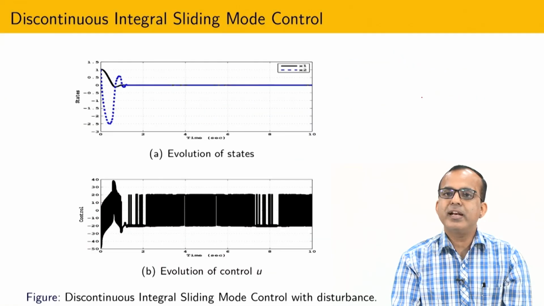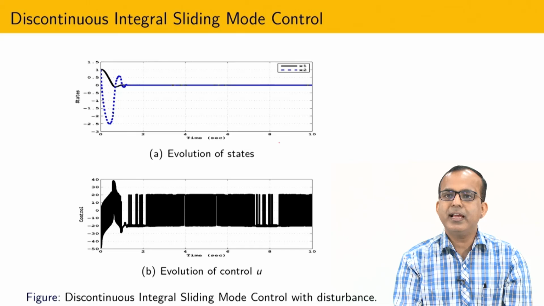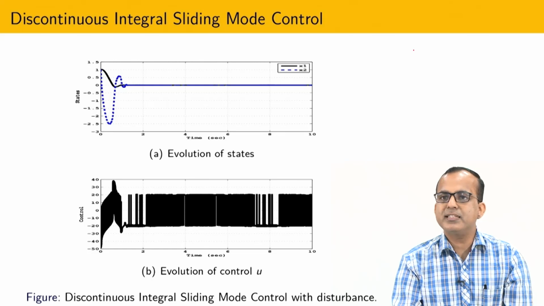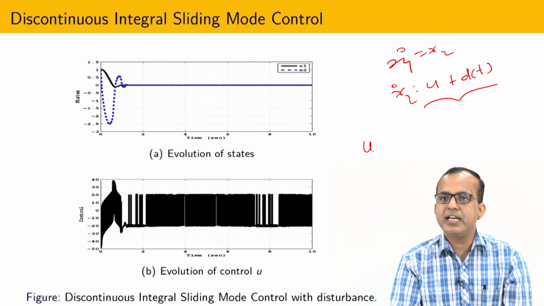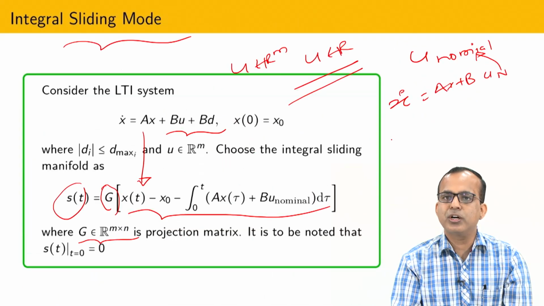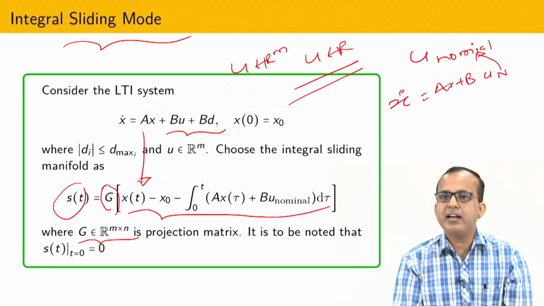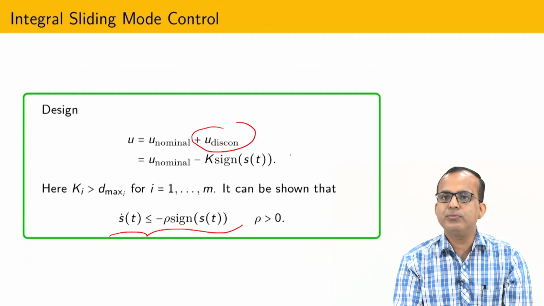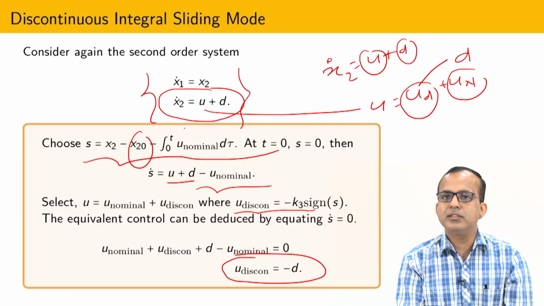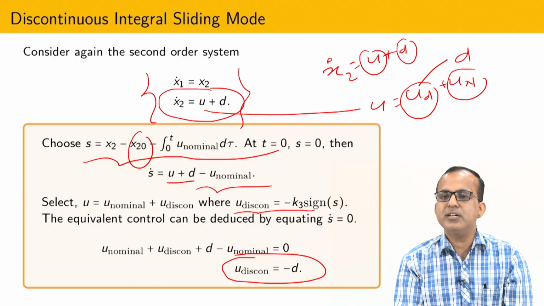Now U nominal you can design by the Bernstein control method, and in this way I will get exact convergence. It means that now all properties of higher order sliding mode control are satisfied. I have U equal to dt, so I have the disturbed system and I have designed the control. The first part of the control is the continuous control, designed like this, and the second part of control, for this second order system, is discontinuous in nature.